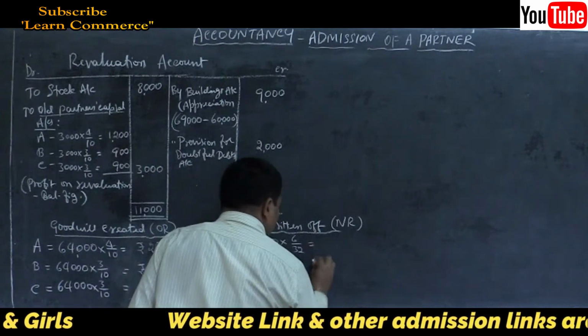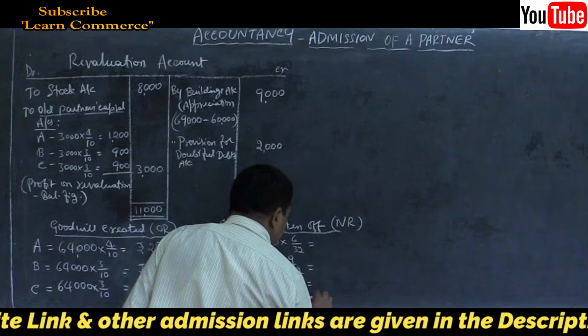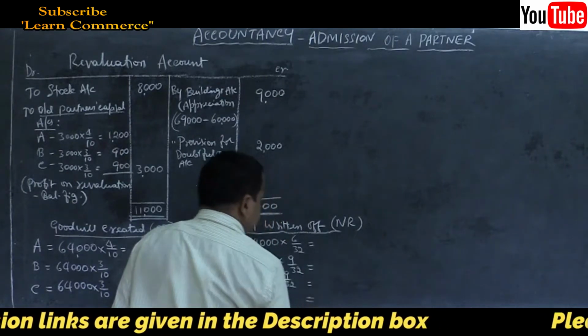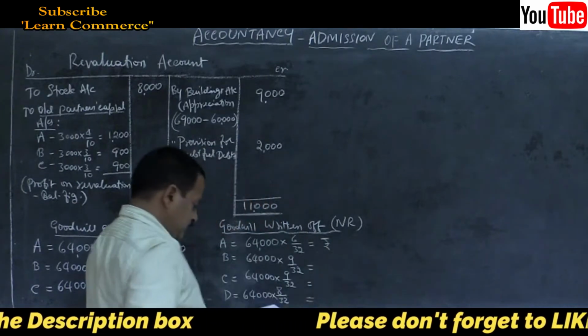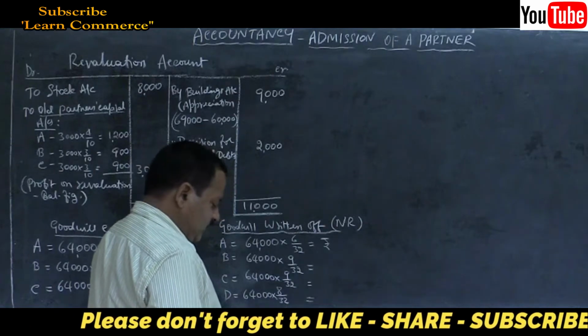Yes, write the amount now. How much should each partner bear, in rupees? First partner, it will come as 12,000.